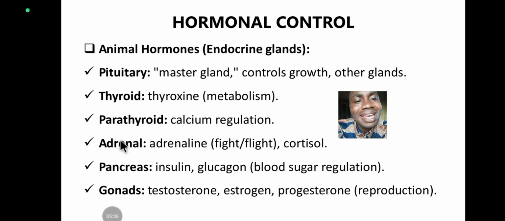Next, under the endocrine glands, we have the adrenal gland, and it is located on top of each of your two kidneys.